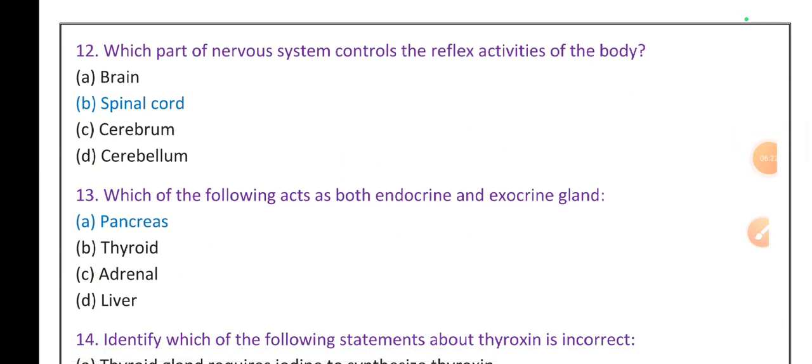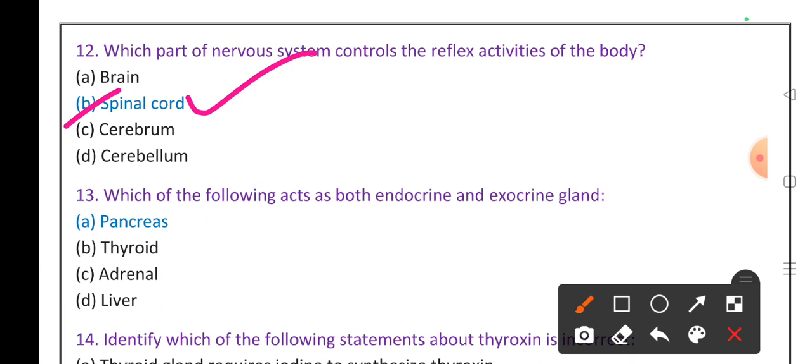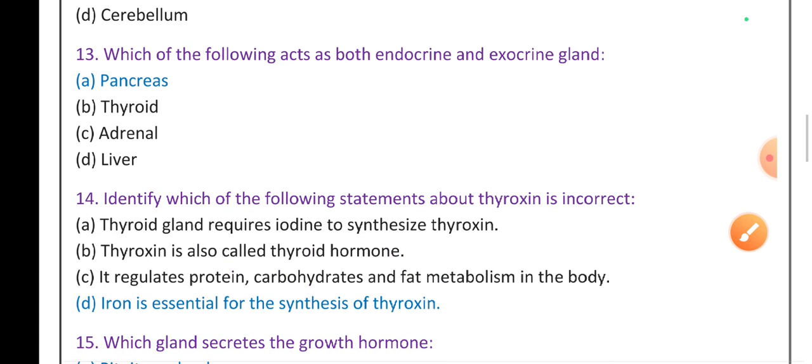Which part of a nervous system controls the reflex activity of the body? I already told you, it's the spinal cord. Spinal cord is the center of reflex action and reflex arc. Which of the following acts as both an endocrine and exocrine gland?